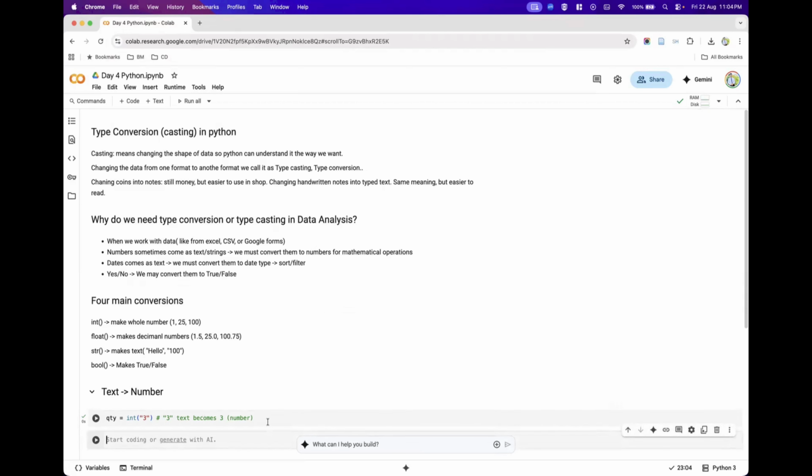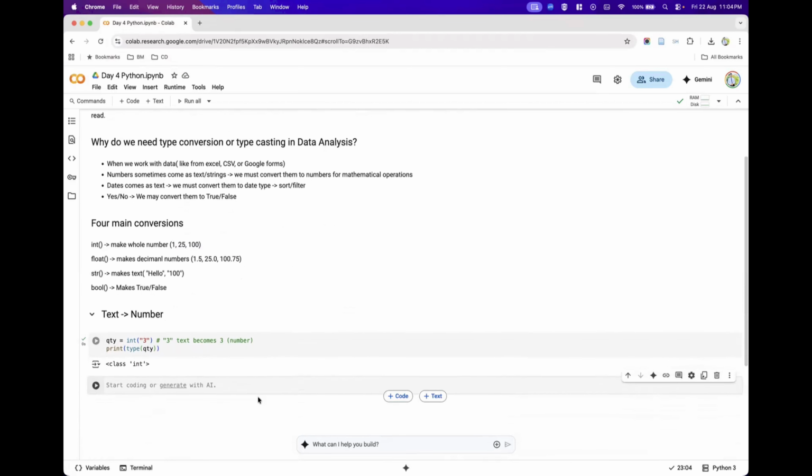This is what we are trying to achieve. Now when we say print type of quantity, it converts that text data or string type into a number, and it is stored in the format of numbers.